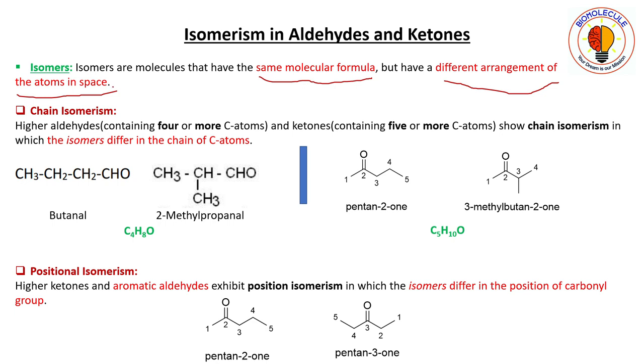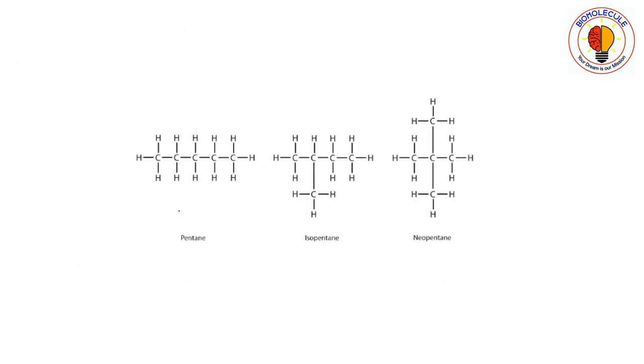If we further look into isomers, here is an example: pentane, isopentane and neopentane. In these molecules you can see that all of them contain 5 carbon atoms and 12 hydrogen atoms.